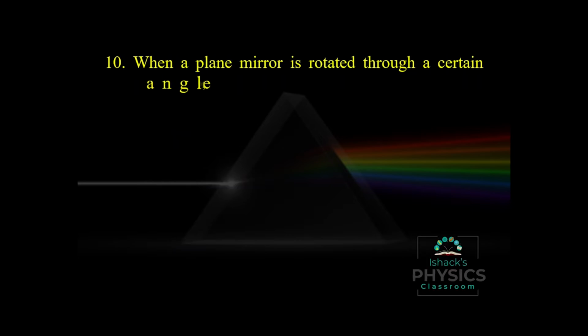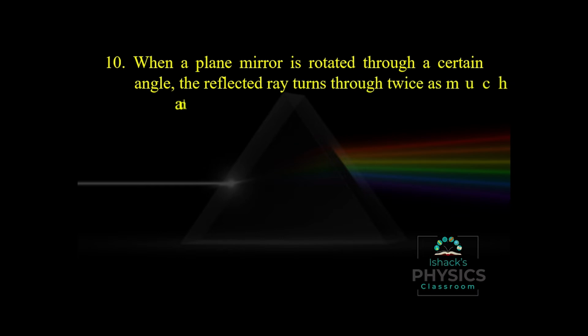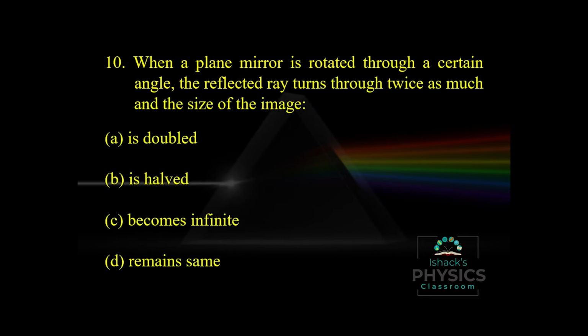When a plane mirror is rotated through a certain angle, the reflected ray turns through twice as much. And the size of the image: there is no change in the size of the image because it is a plane mirror, so it remains the same.